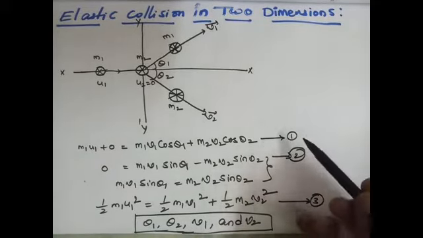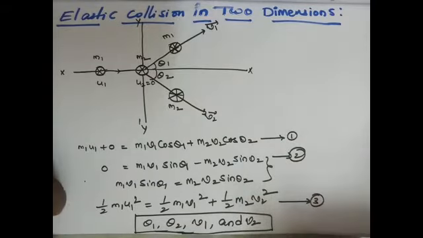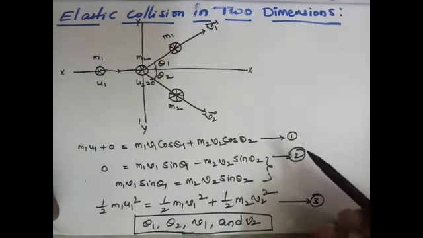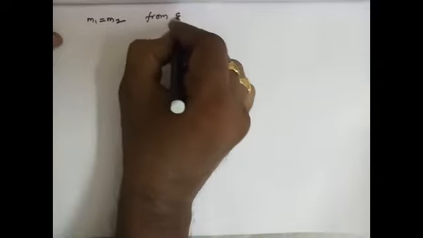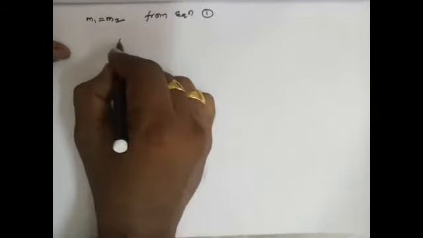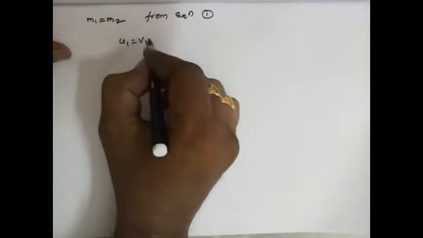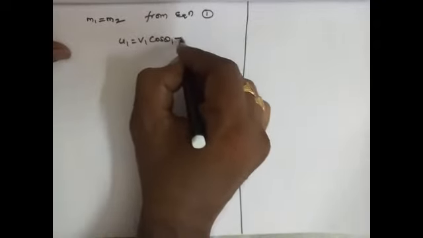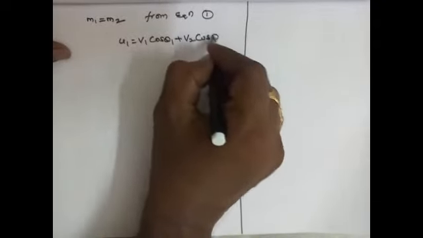From equation 1, taking m1 equal to m2, we get u1 equals v1 cos theta 1 plus v2 cos theta 2.